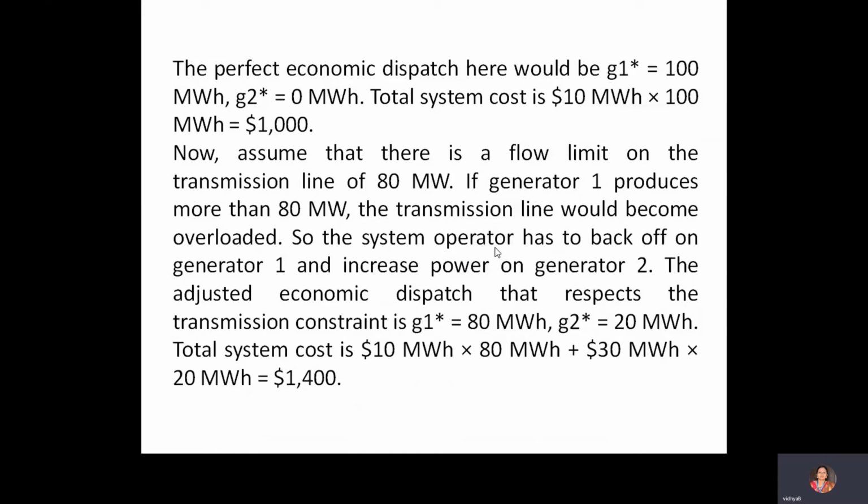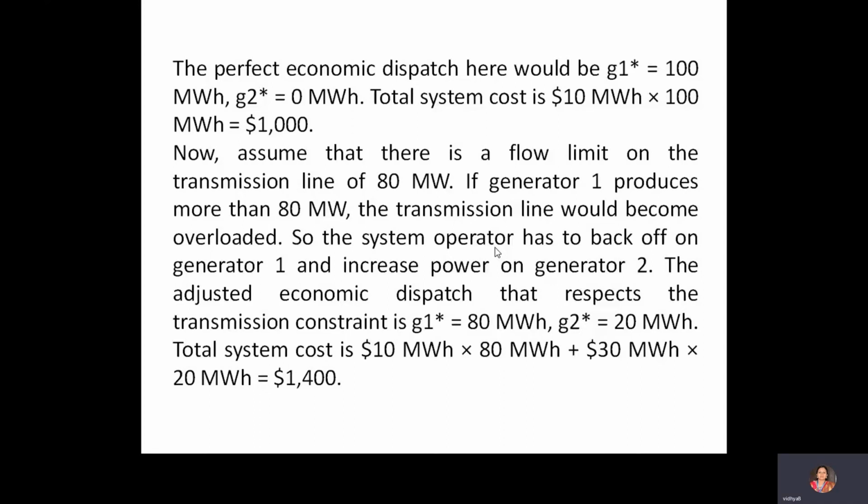Then we need 20 megawatt more, because the demand is 100, so we go with generator 2. We cannot go 50-50 between generator 1 and generator 2, because generator 2 costs more.